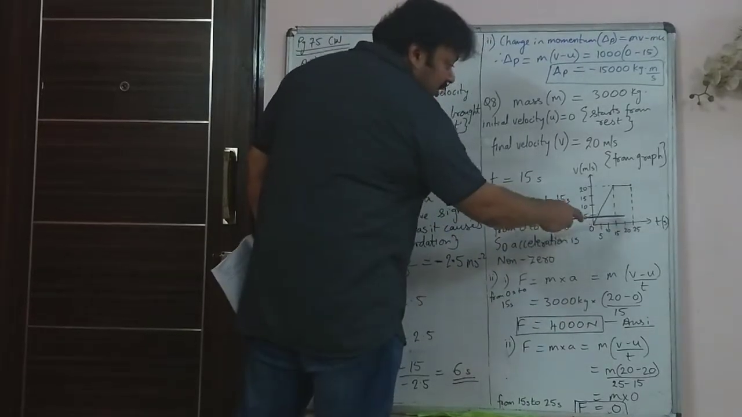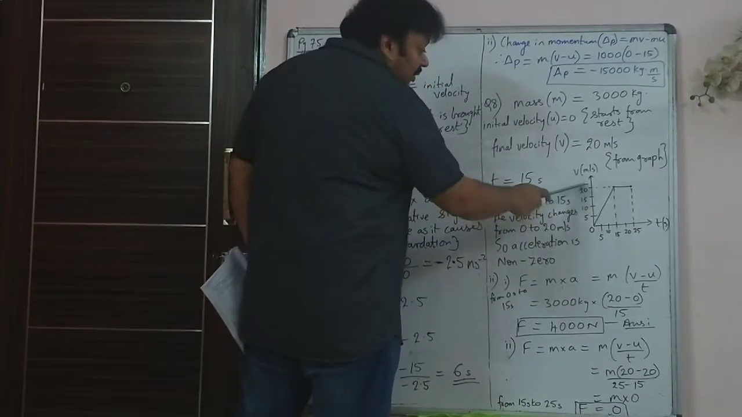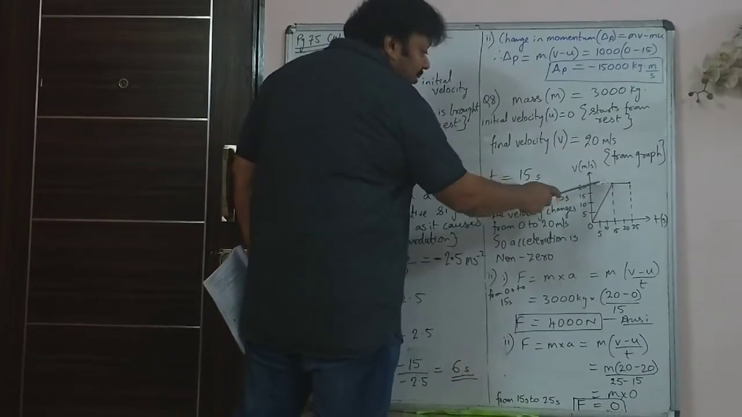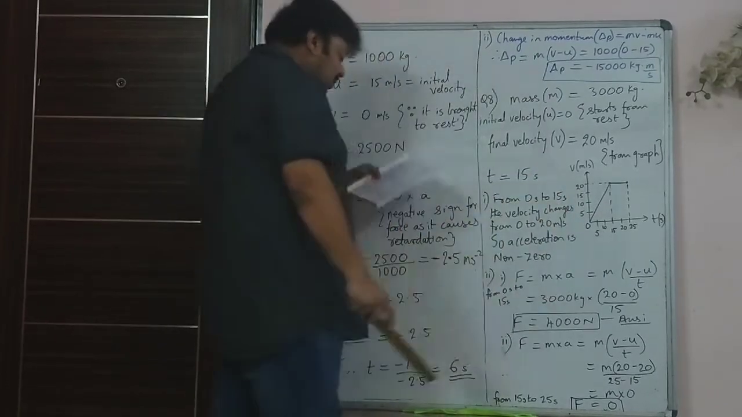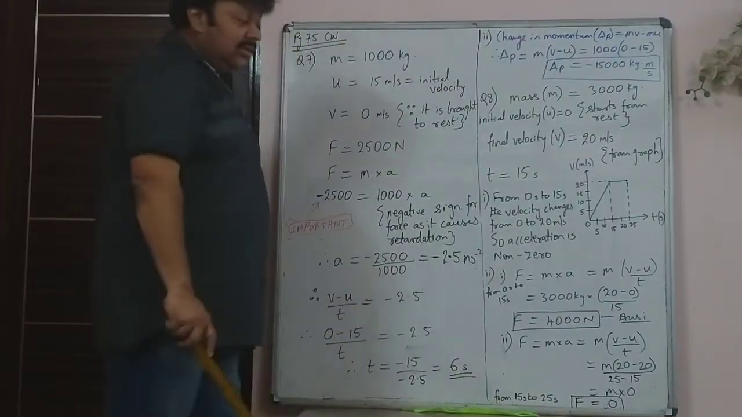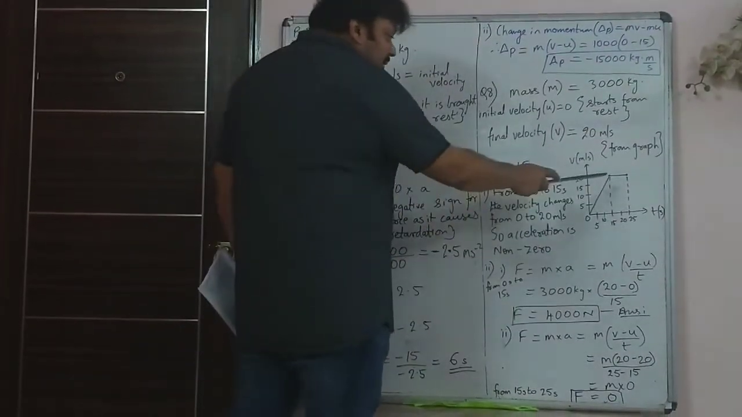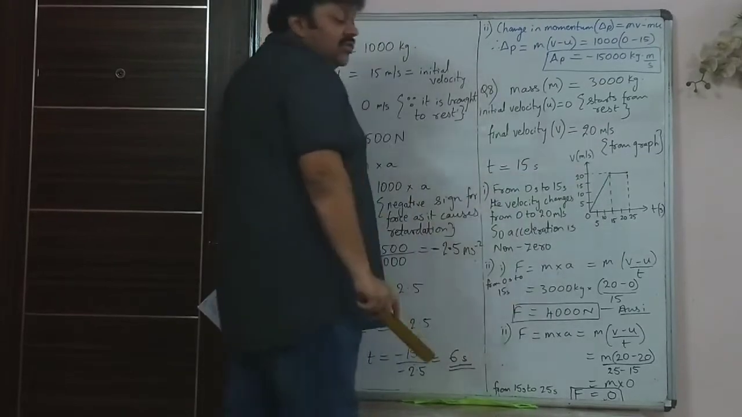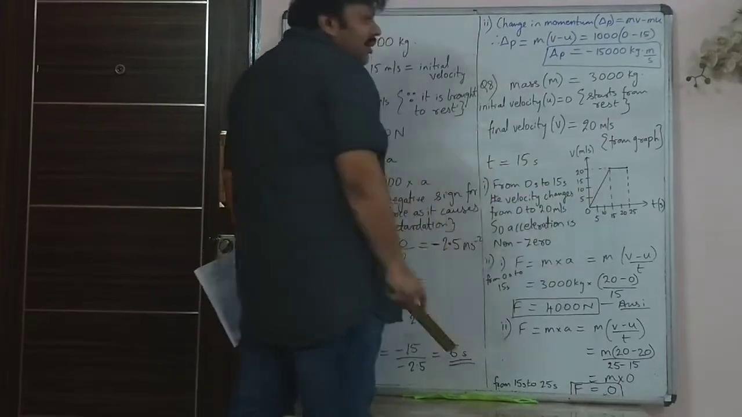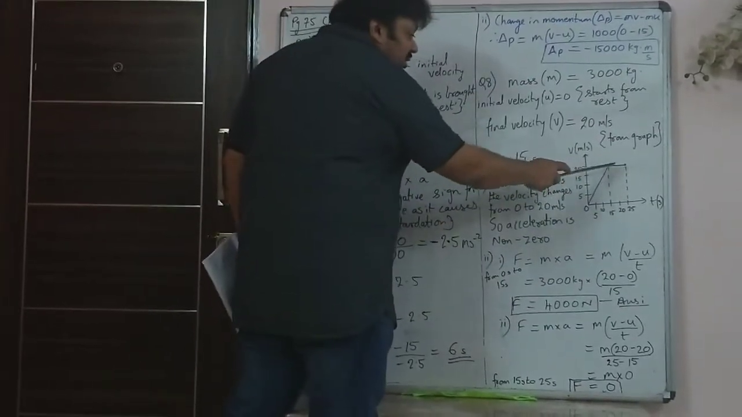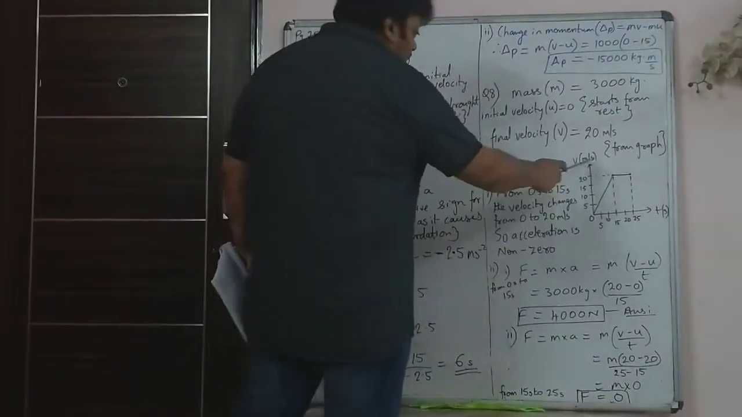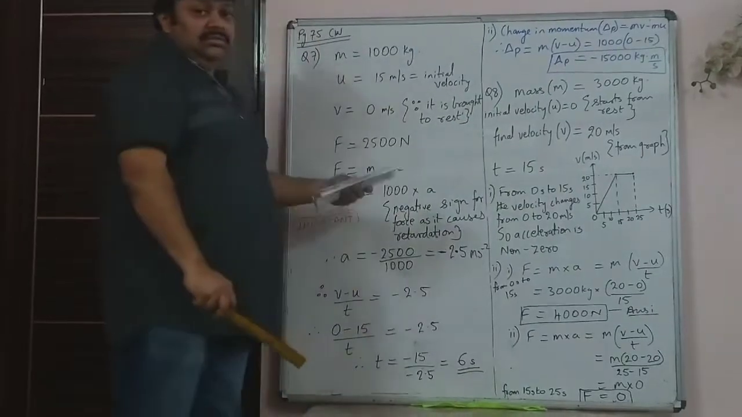So as the time is increasing, initially the velocity of the body was increasing from 0 up to 20, and it became 20 meter per second at 15 seconds. After that the bus is moving at a constant speed for the next 10 seconds. So from 15 to 25 seconds the bus velocity is not changing, it is remaining 20 meter per second. So please understand that diagram.